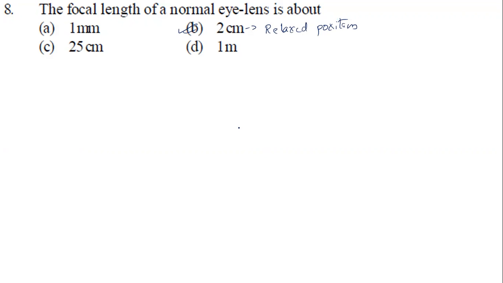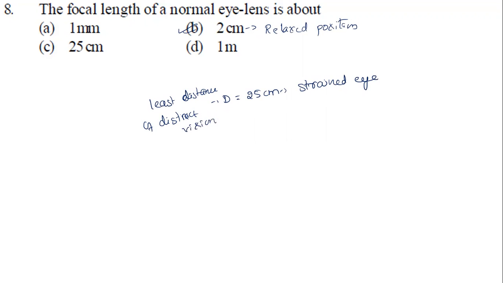And what is the least distance of distinct vision? D, 25 centimeter. It is a strained eye, fully strained. This is what we call the least distance of distinct vision. So remember this: for a relaxed eye, the normal focal length of a human eye is about 2 centimeter.